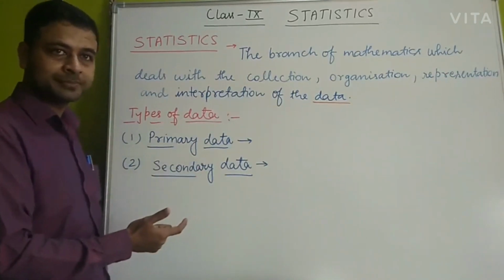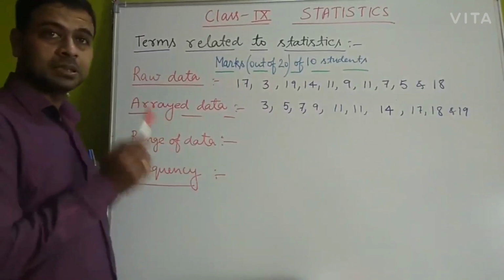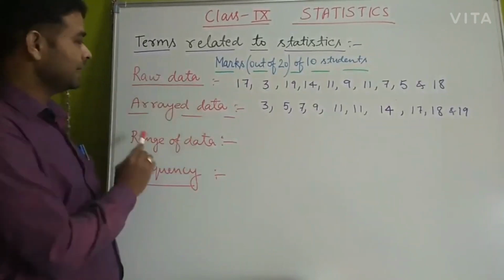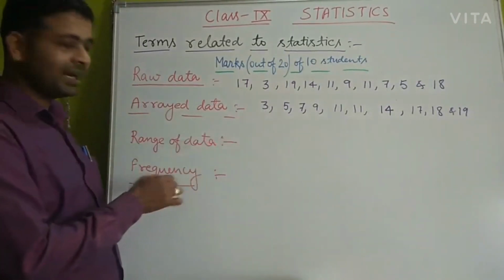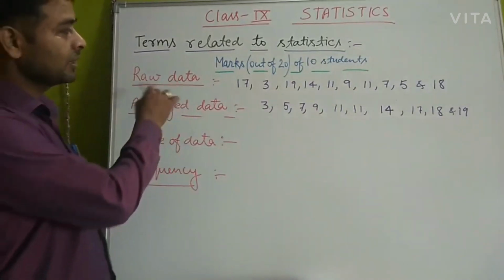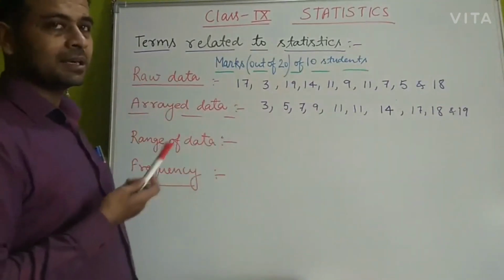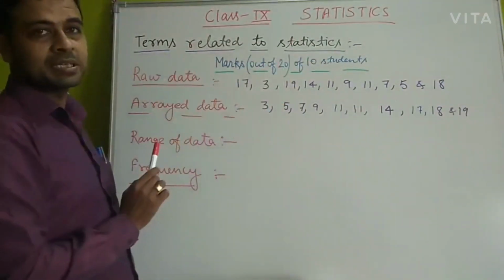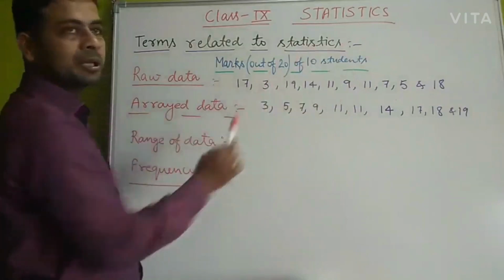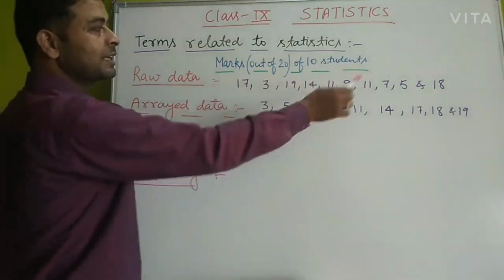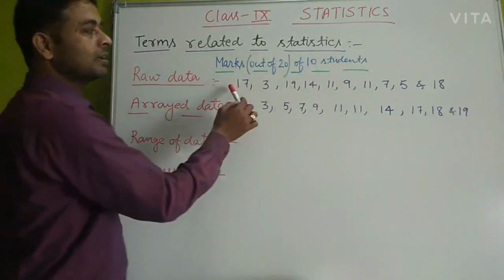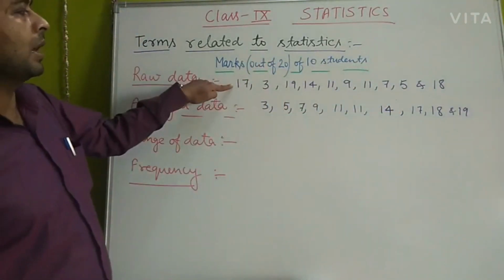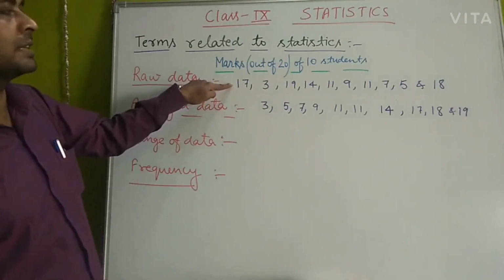Okay students, now let us discuss some terms related to statistics. The terms such as raw data, arrayed data, range of data and frequency. We'll discuss all this. First of all, the raw data. Suppose I have taken a test of maths and noted down the marks of 10 students out of 20. The marks are written randomly. As I have asked the students, I have just noted it down randomly. These marks are right now in the form of raw data. This is the unclassified data. It is not arranged in a proper way.